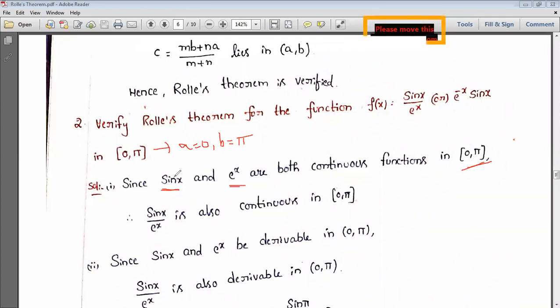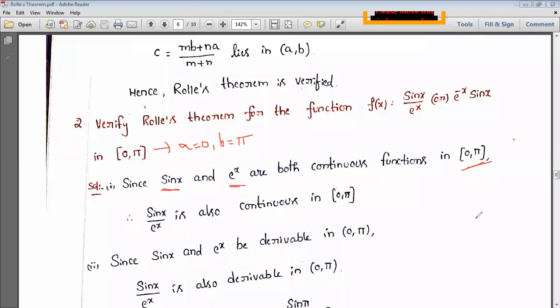Sin 0 is 0 and sin pi is also 0, and e power 0 is 1 and e power pi is also some value. We are never getting any infinite value. If you get an infinite value, then we say that it does not exist. If you see that a function exists, we say it is continuous. Next, sin x and e power x are derivable and sin x by e power x is also derivable.